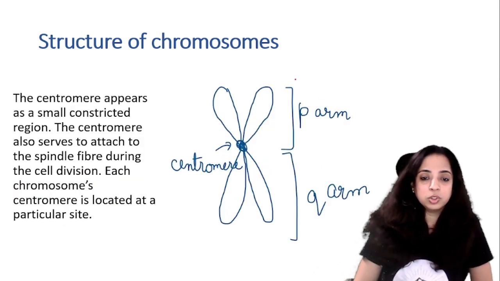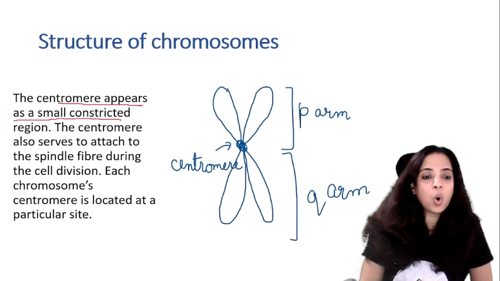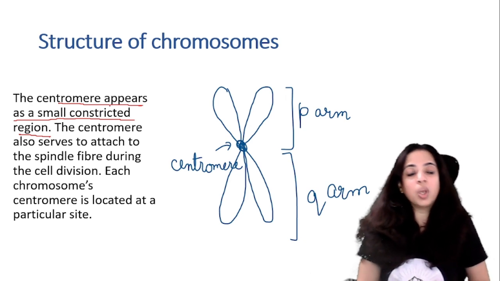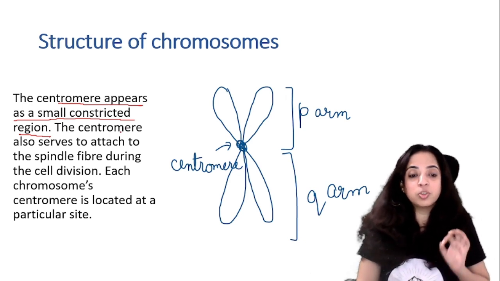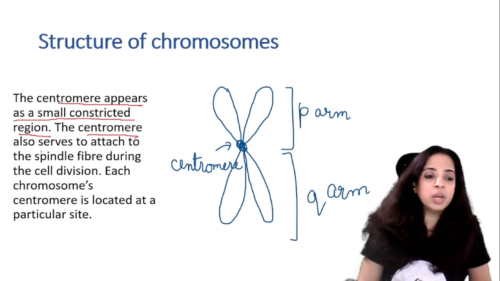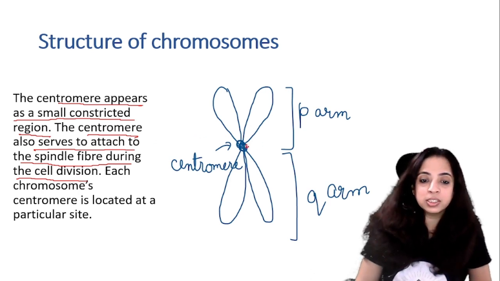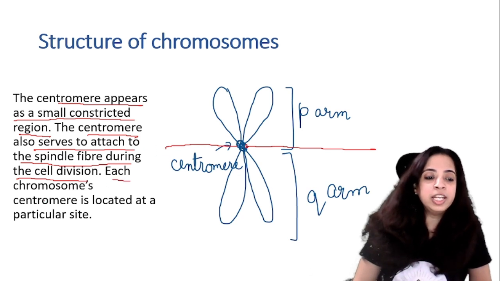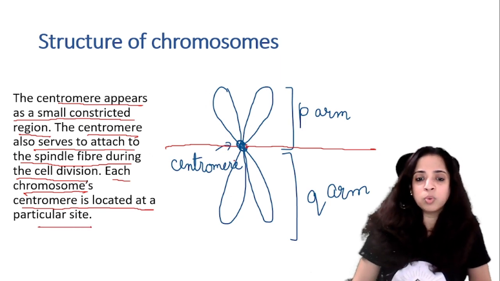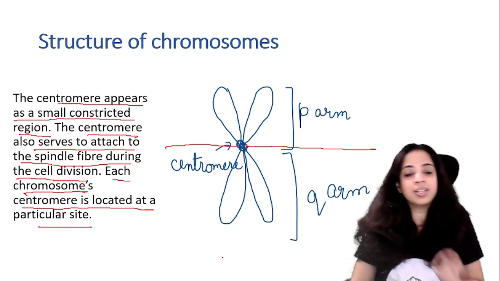Here again I have drawn the structure. Centromere appears as a small constricted region. So what is centromere? It is a small constricted region which joins the two chromatids. The centromere also serves to attach to the spindle fiber during the cell division. Whenever cell division is happening, this is attached to a spindle fiber from here and from here. Now each chromosome's centromere is located at a particular site. तो हर chromosome का centromere एक particular site पे locate होता है.